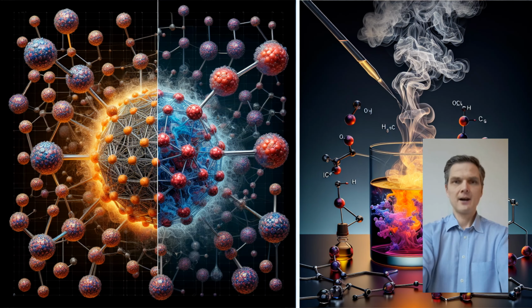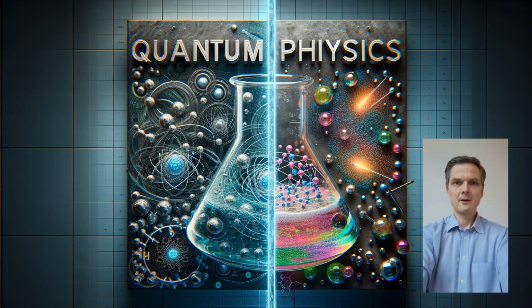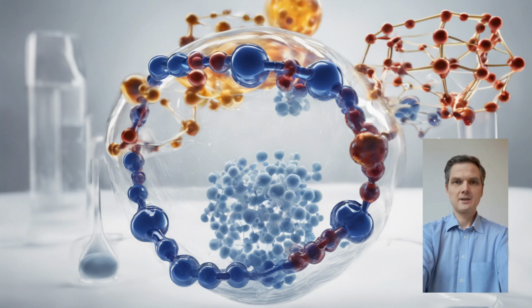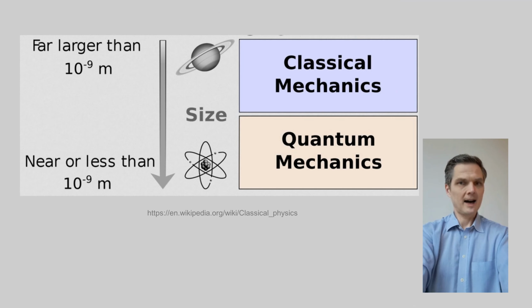Chemical reactions are complex processes that straddle the line between the predictable macroscopic world of classical physics and the probabilistic microscopic domain of quantum mechanics. While understanding these reactions, scientists face intriguing questions about the scale at which observable properties transition from being dominated by quantum effects to those governed by classical physics.